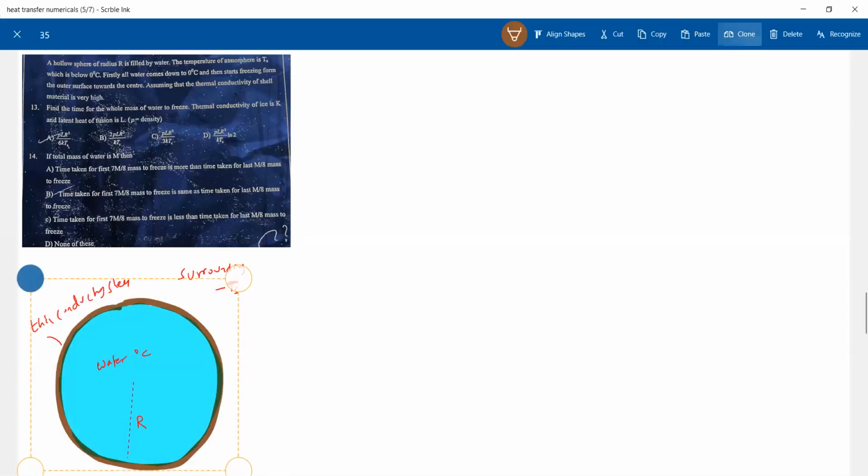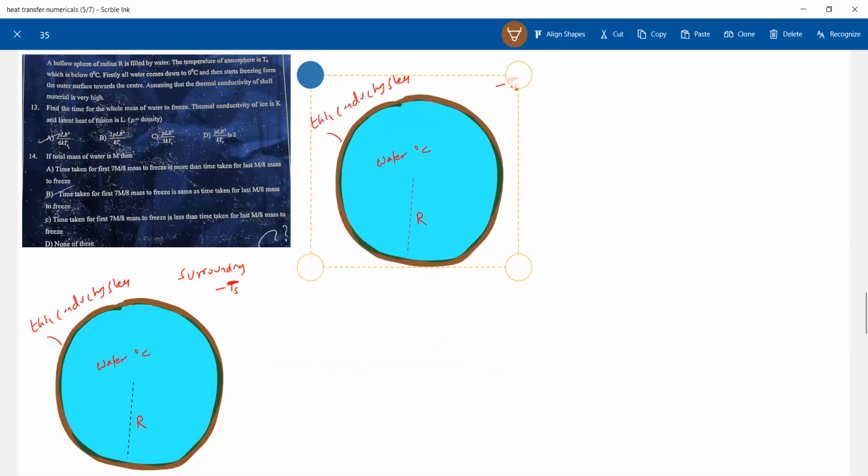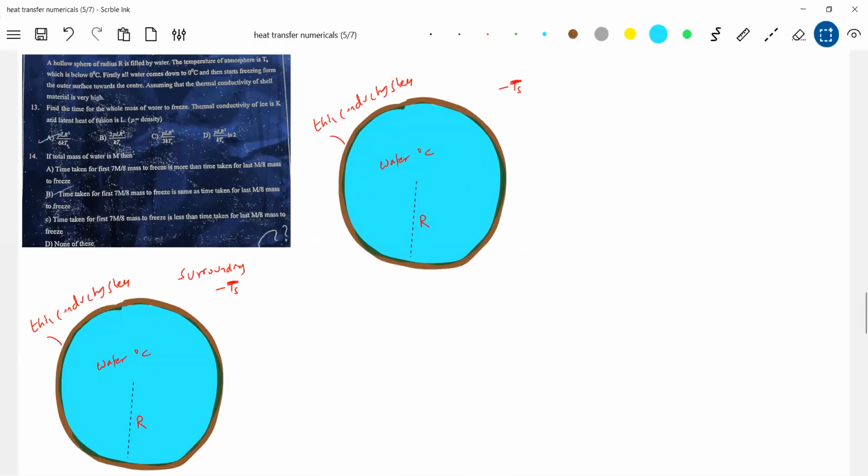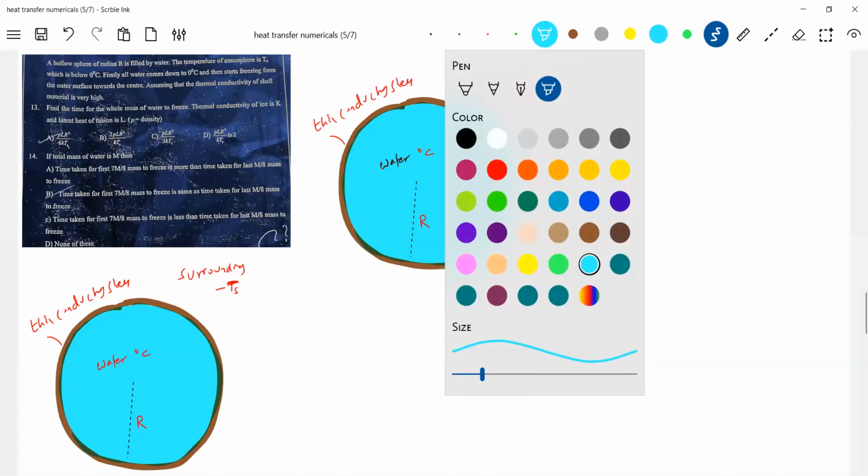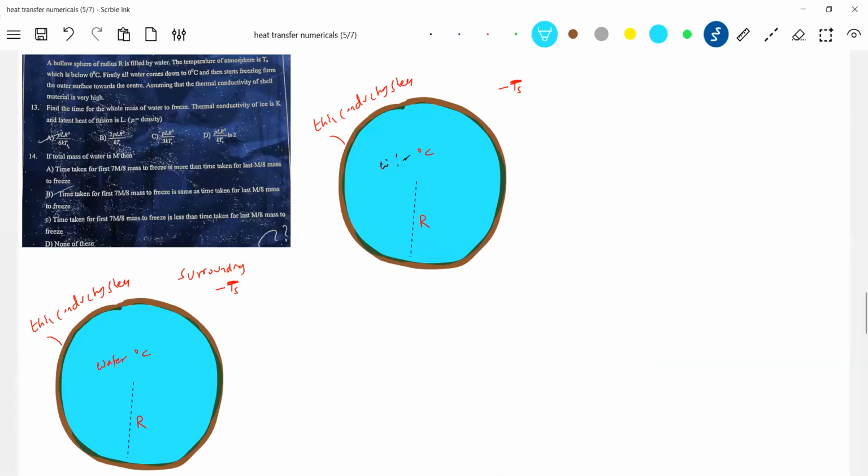So let me continue with this diagram. Here we have water. Let me go for the layer of ice here. The layer of ice will be formed here.